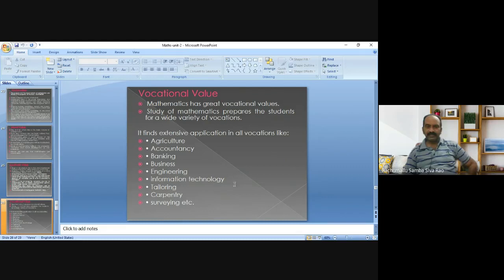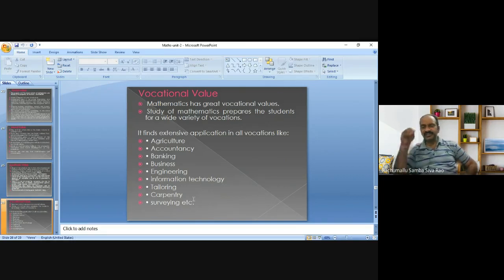See, some of the vocations in society: agriculture, accountancy, banking, business, engineering, information technology, tailoring, carpentry, surveying. So many vocations are there. A single vocation is not there without the application of mathematics.